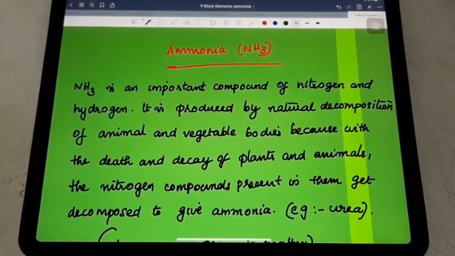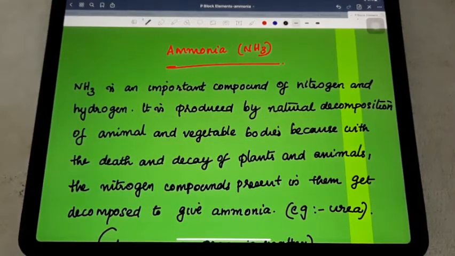In the last class we studied that nitrogen and hydrogen combine in the presence of an iron catalyst and molybdenum promoter at 773 Kelvin, and ammonia is produced. That process we called the Haber process. That is one method of preparation of ammonia in the laboratory.